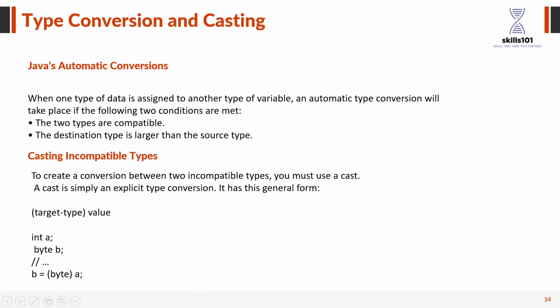like this. So int is a and I'm going to store the value 10 into a, then I have to typecast it with a round bracket and byte. I'm going to show you an example of this.